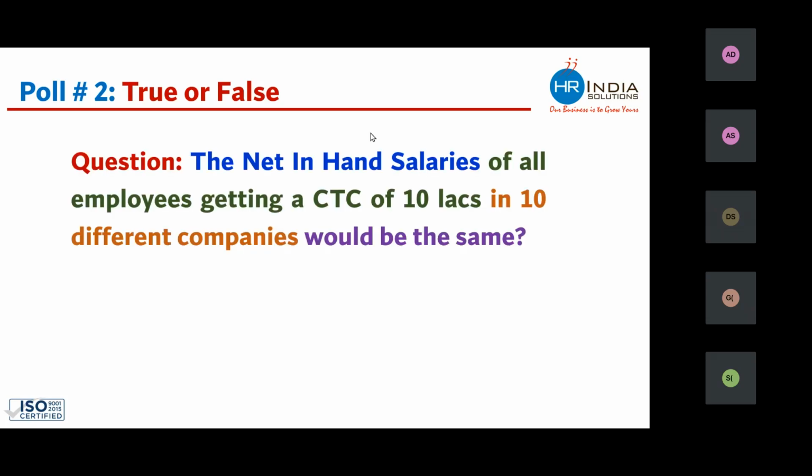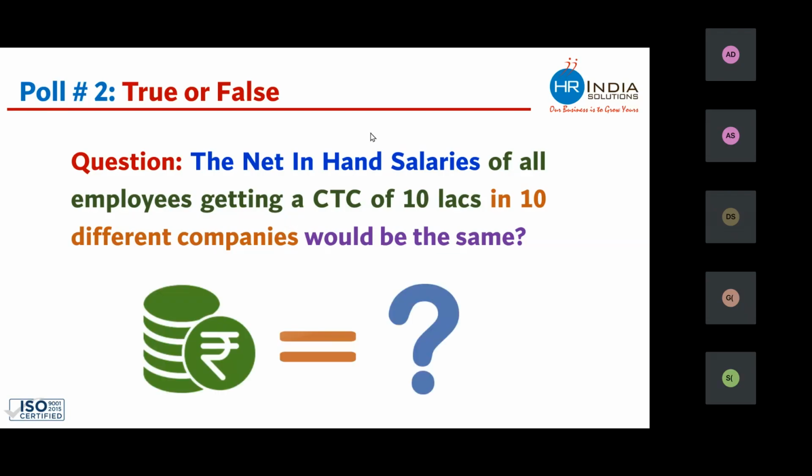In your opinion, would the net take-home salaries of all employees getting a CTC of 10 lakh in 10 different companies be the same or different? What I'm trying to ask is, if there are 10 people working in 10 different companies and all are working at a CTC of 10 lakhs, their take home would be same or their take home would be different.